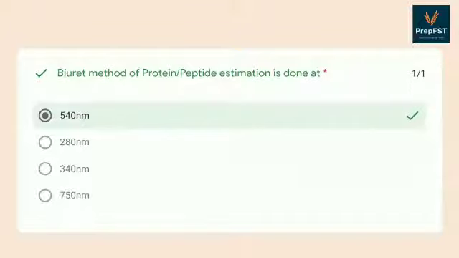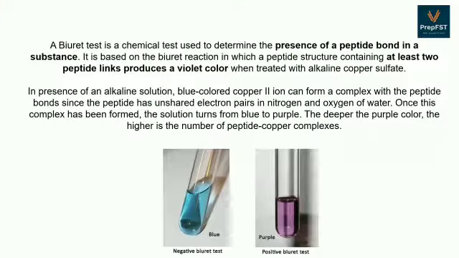Next question, biuret method of protein or peptide estimation is done at, the answer is 540 nanometer. Let's understand what is the biuret test. Biuret test is a qualitative method of protein estimation wherein the presence of a peptide bond is detected in a given food sample. In a biuret reaction, when a sample contains at least 2 peptide links, then a violet color is produced when it is treated with the alkaline